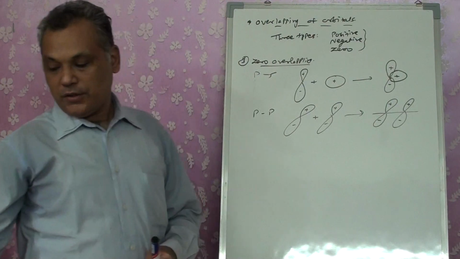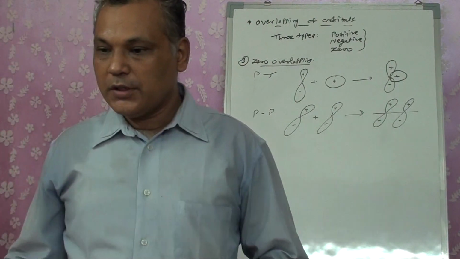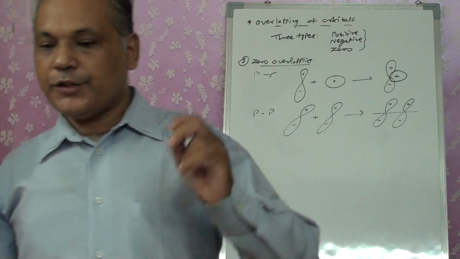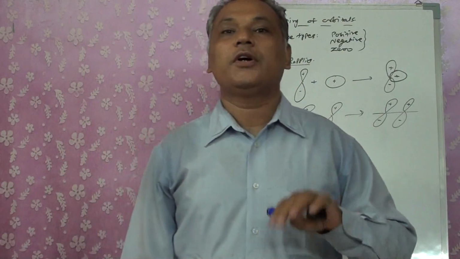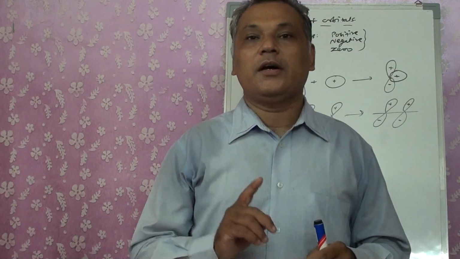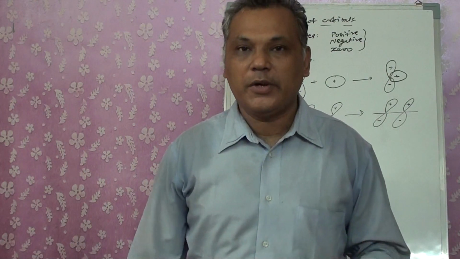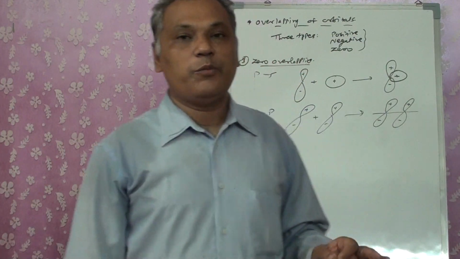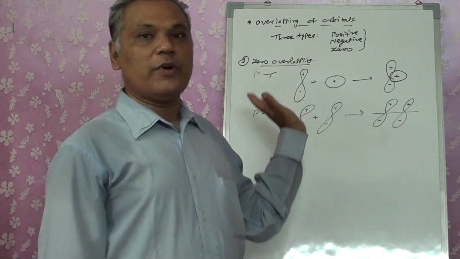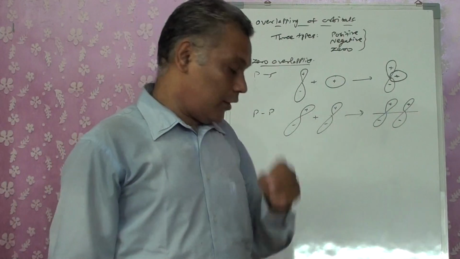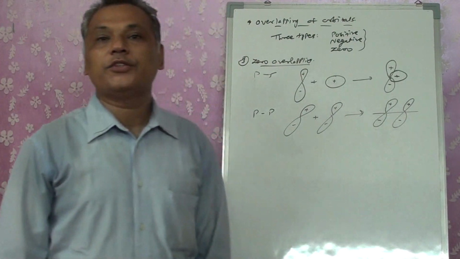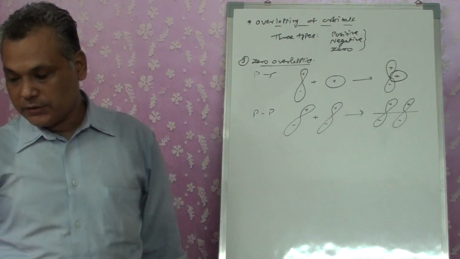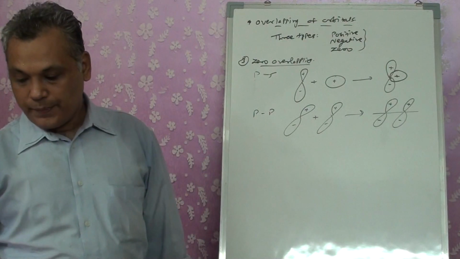So the overlapping of the atomic orbitals depends upon the orientation and upon the wave function, positive or negative. I am repeating again, they are not mathematical values. They simply show two lobes, one with a positive and one with a negative sign, right? So they depend upon the orientation of their orbitals. Okay, is it clear?